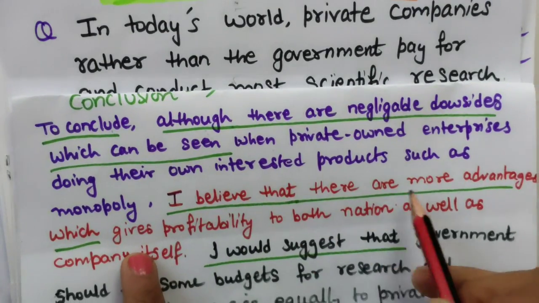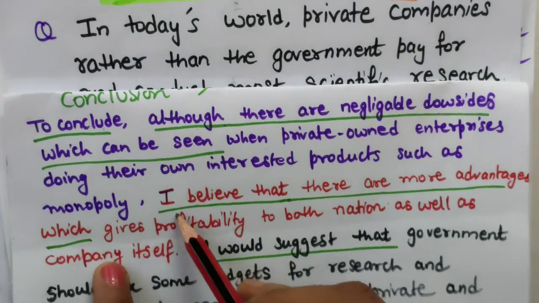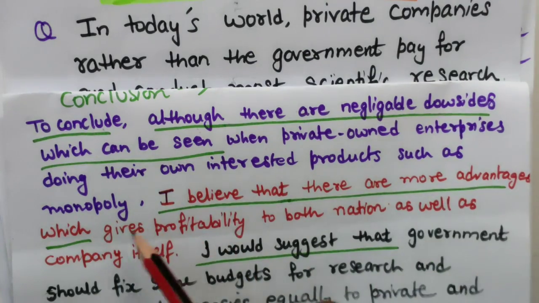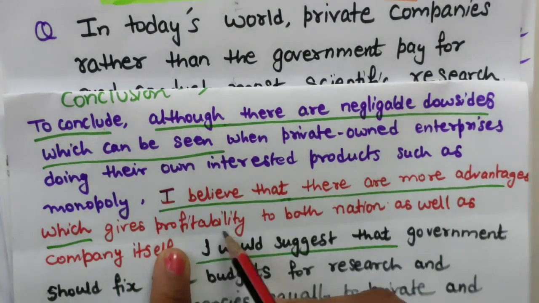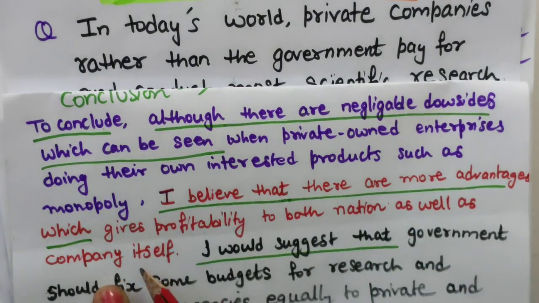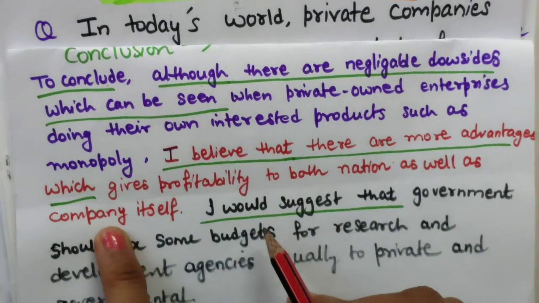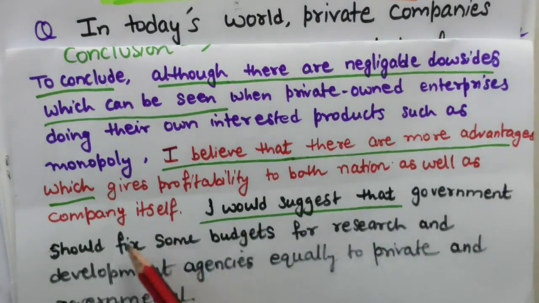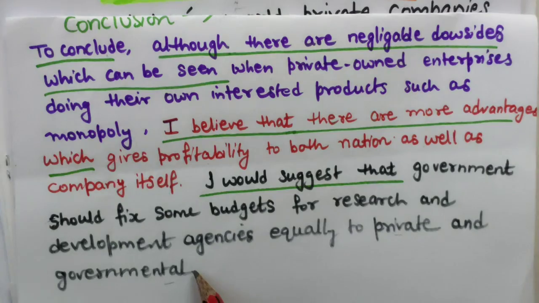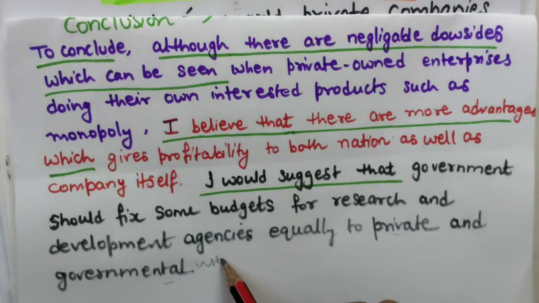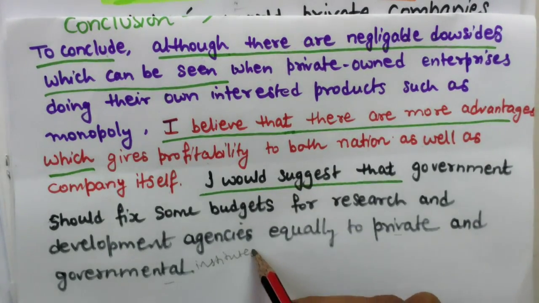I believe that there are more advantages, which give profitability to both the nation as well as the company itself. So now I am giving a suggestion. I would suggest that the government should fix some budget for research and development agencies, equally to private and governmental institutes. You can write that. Okay.